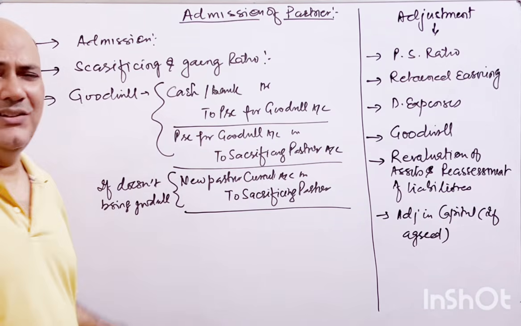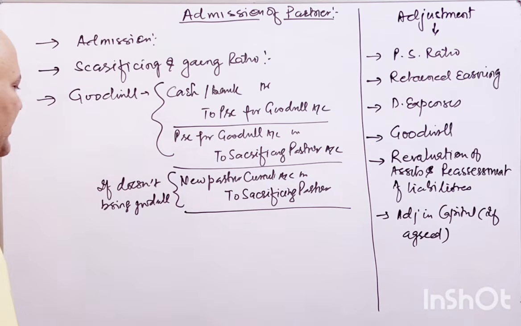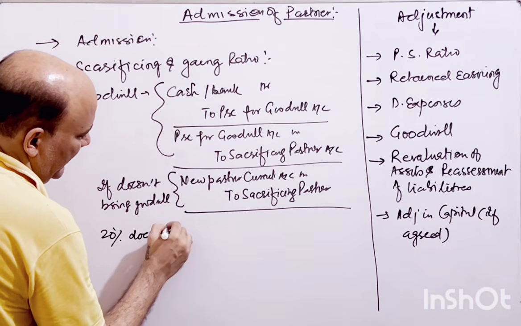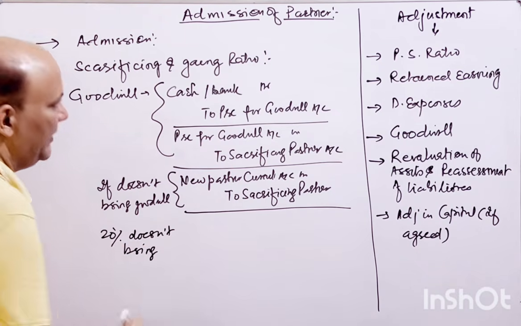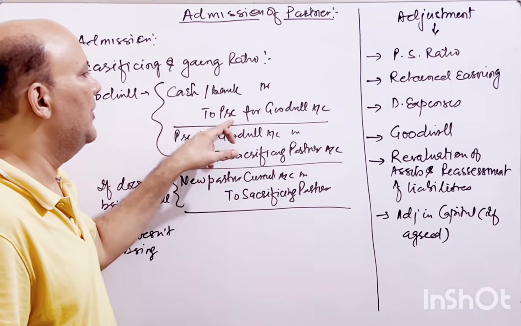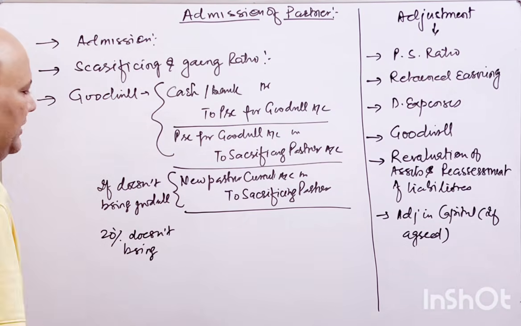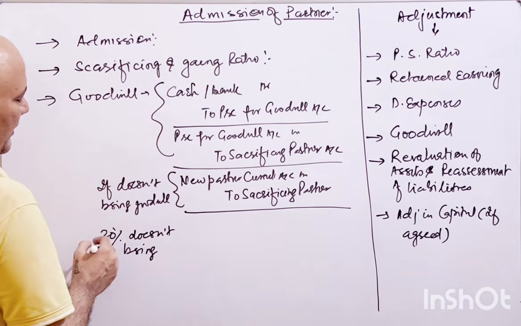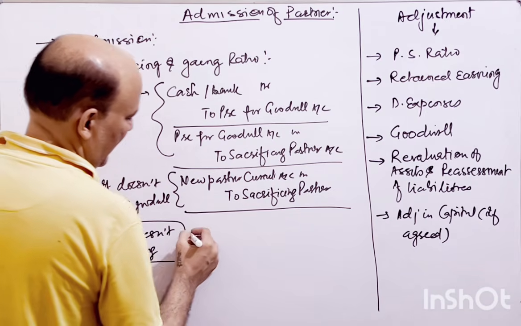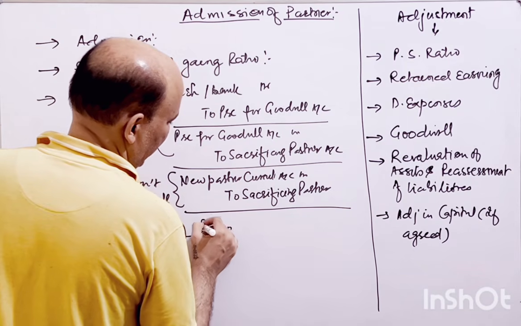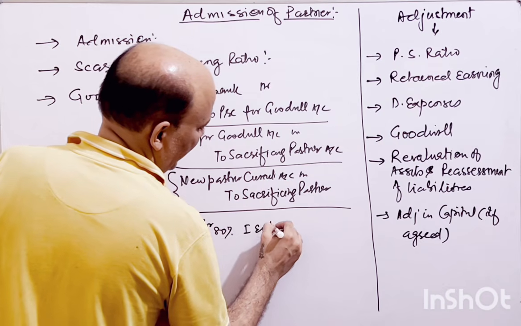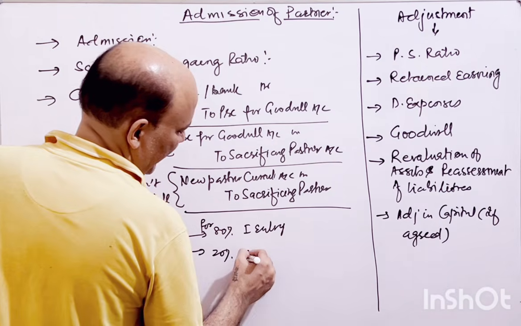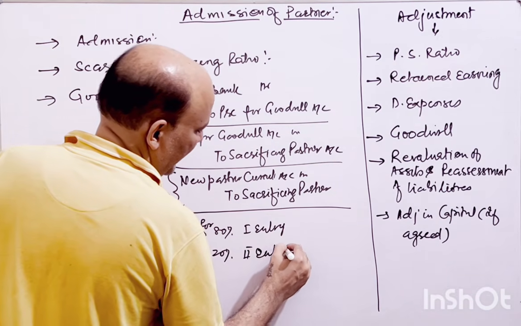If he brings in some part of the goodwill, let's say he doesn't bring 20%. For the 80% we will do this entry: bank account debit to premium for goodwill, and premium for goodwill account debit to sacrificing partners. For the 80% we will do the first entry, and for the 20% which he is not bringing, the second entry, right?